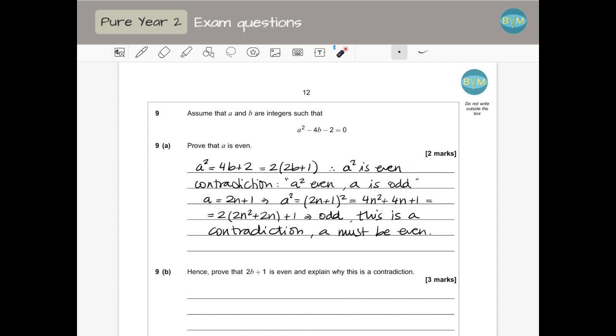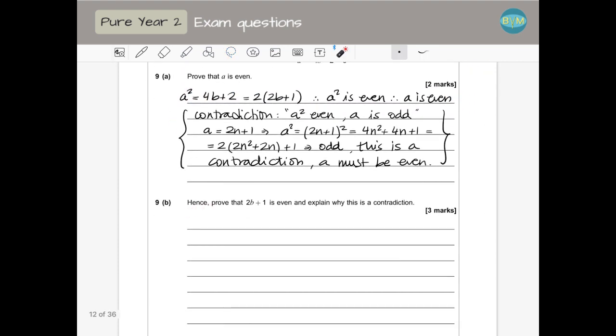So I can add here at the top that a is even. That's what I wanted to prove. This is like a note, but you would get the marks if you just write this. The second part is the one that I think is a bit confusing. The second part says, hence, so we are going to use that a is even, prove that 2b plus 1 is even, and explain why this is a contradiction.